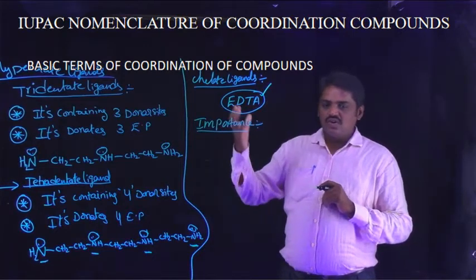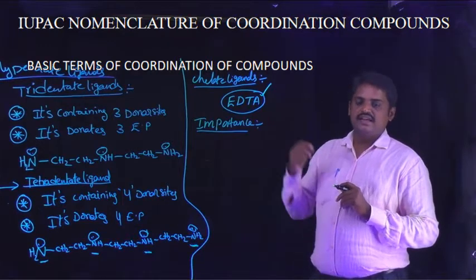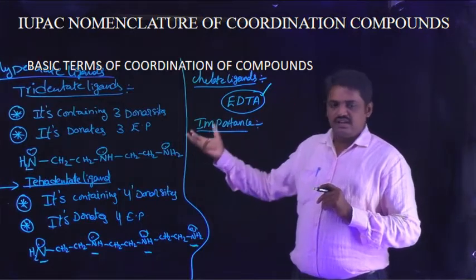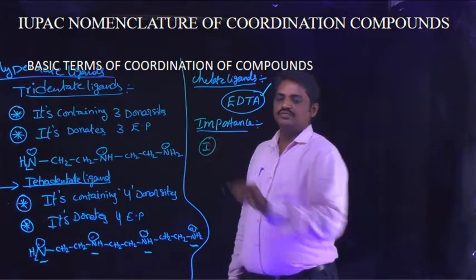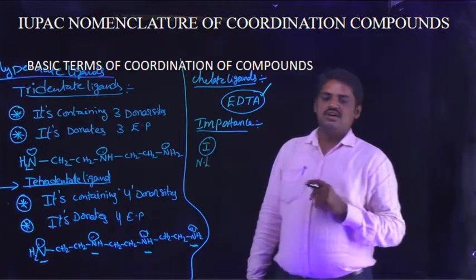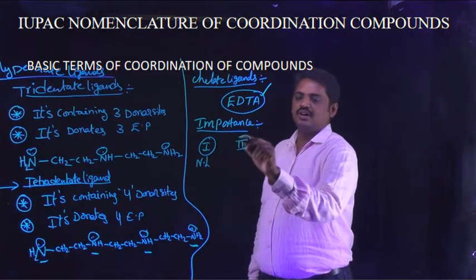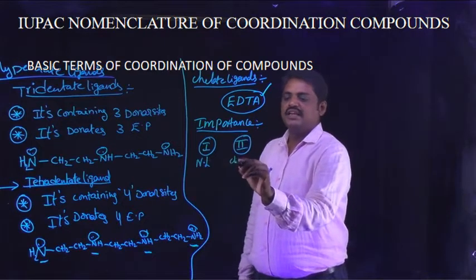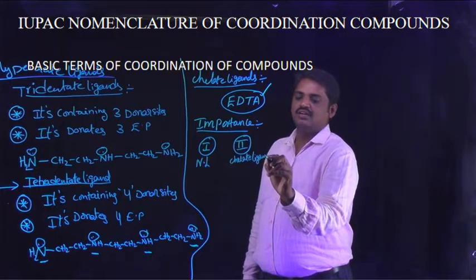One coordination compound contains normal ligands like monodentate, bidentate, tridentate, tetradentate, polydentate. So many normal ligands are present in this first coordination compound. The second coordination compound contains chelate ligands.